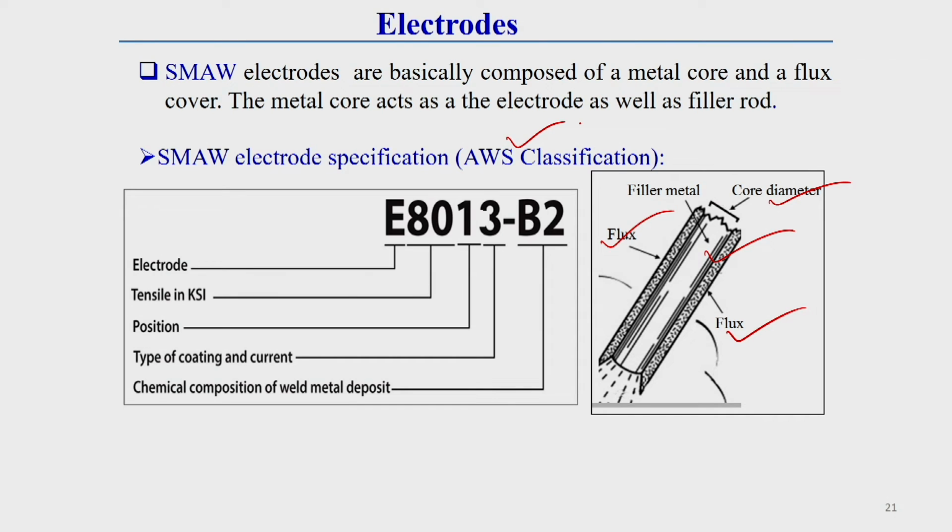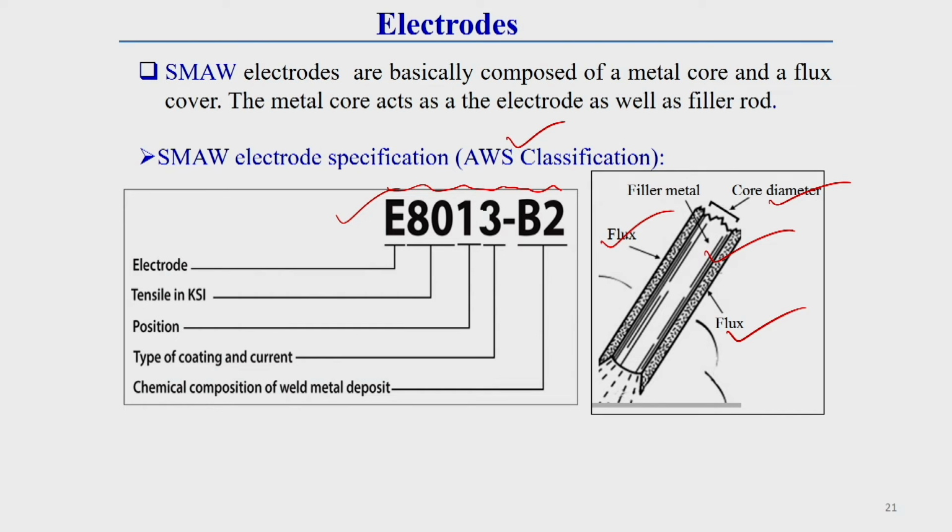There are different types of specifications; I am just showing one example from the American Welding Society classification. From the different parts of this nomenclature, you can get an idea about the type of electrode, where we should use it, and what type of flux cover it has. By looking at the different numbers or letters, we can get details about the electrode type. This is an example of an electrode specification of the SMAW process.